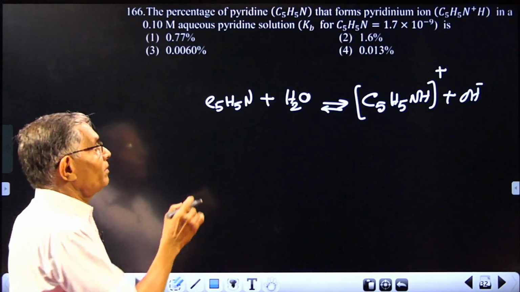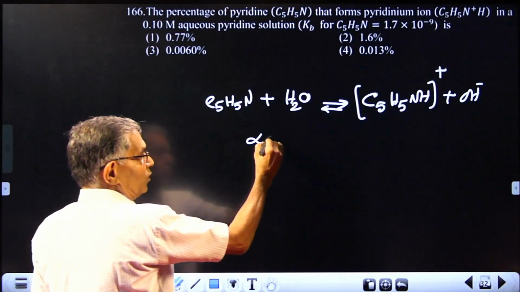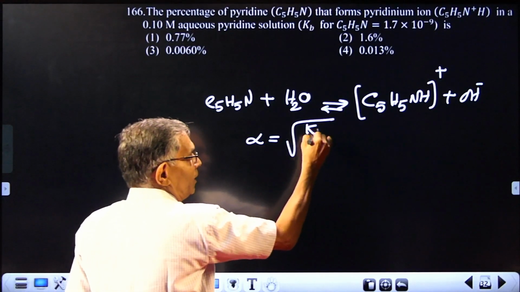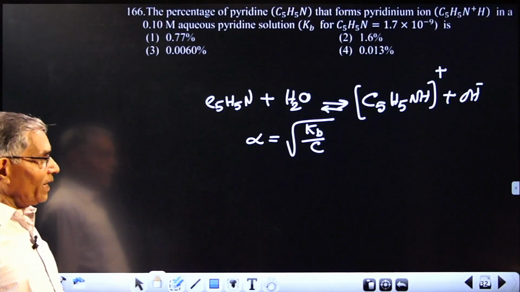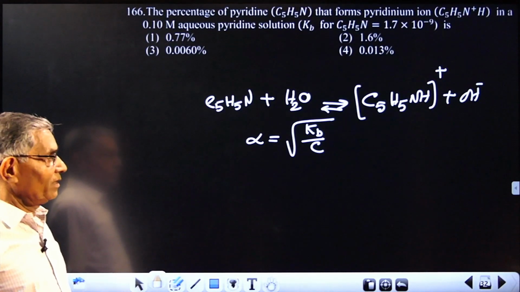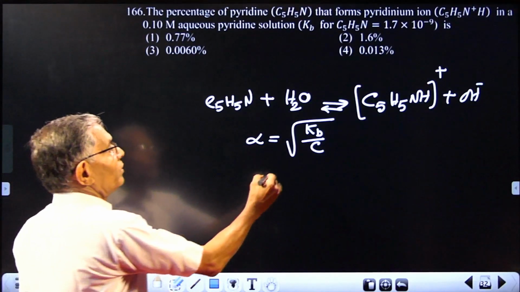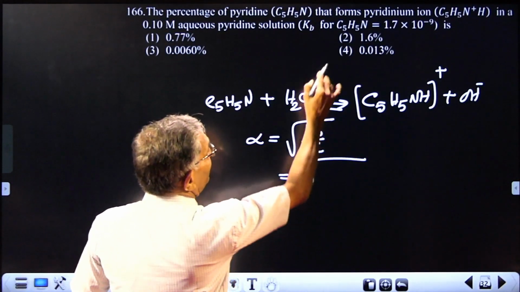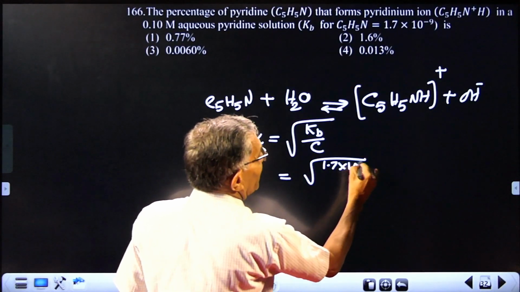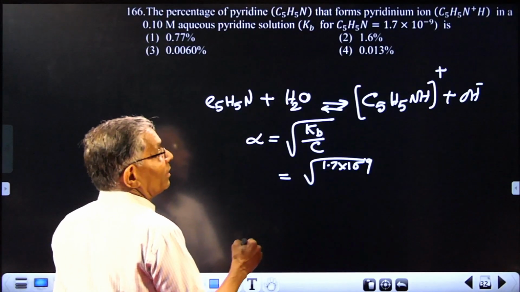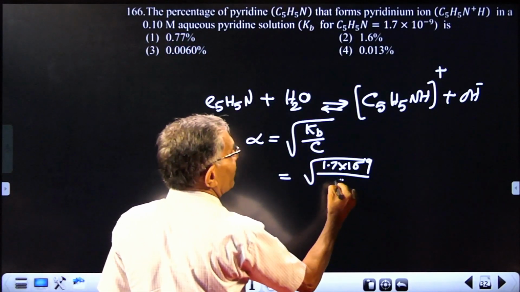And the ready-made formula for calculation of percentage hydrolysis: degree of hydrolysis equals root of Kb by C. If it is an acidic substance, it will be Ka by C. So calculate root of Kb, given as 1.7 into 10 raised to minus 9, divided by C, the concentration of salt, 0.1.